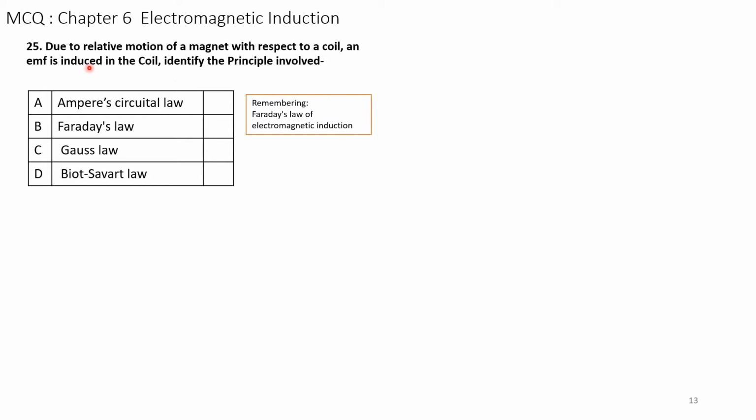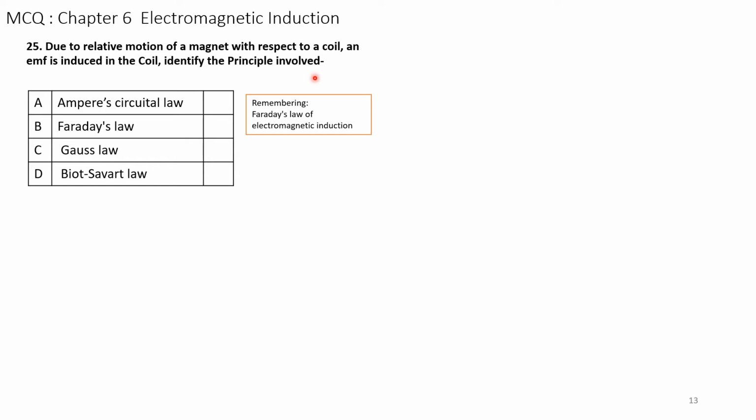Question number 25. Due to relative motion of a magnet with respect to a coil, an EMF is induced in the coil. Identify the principle involved. So this is the basic.